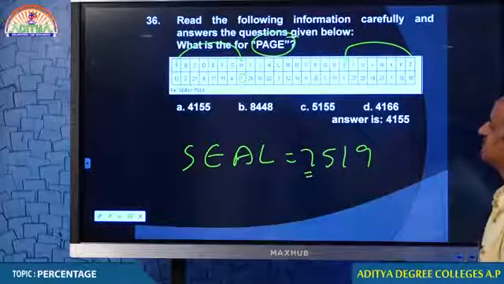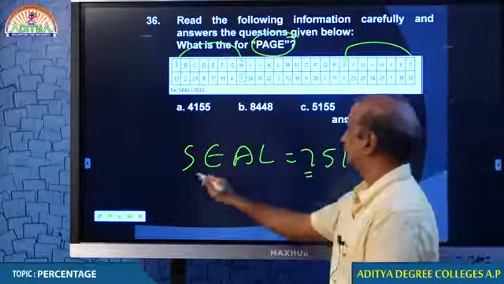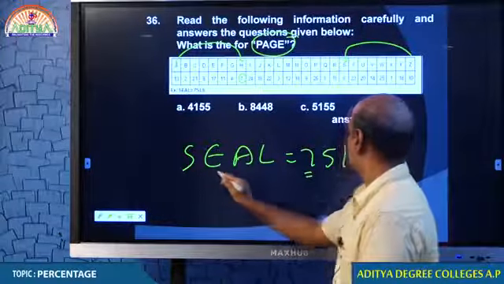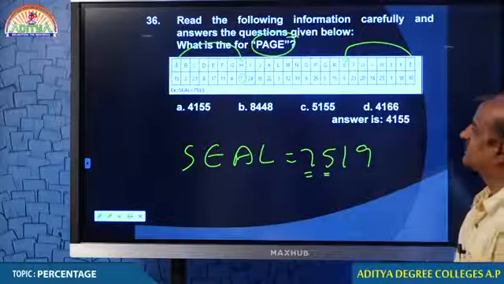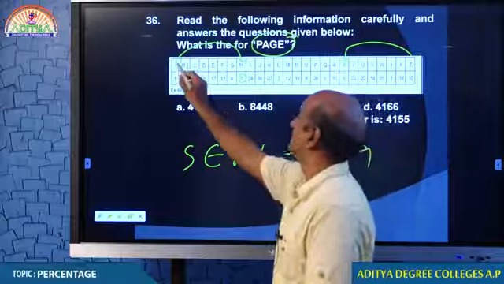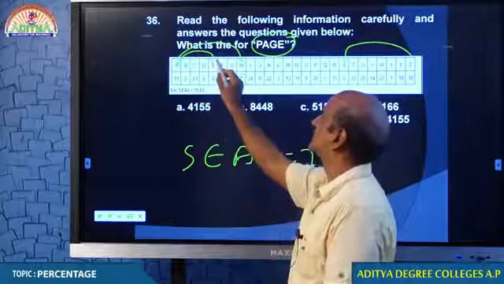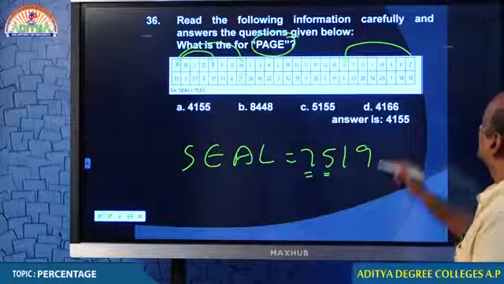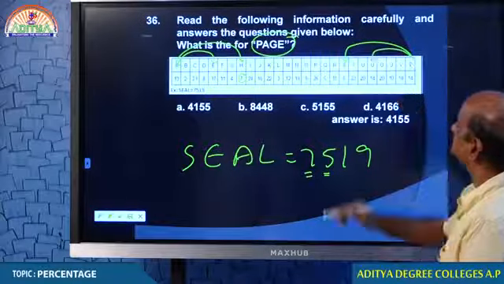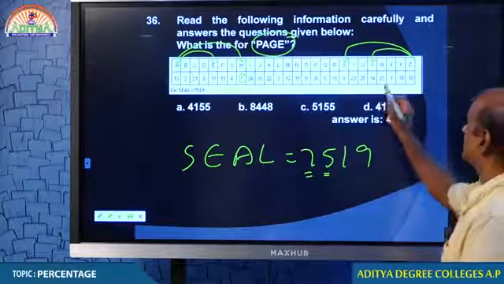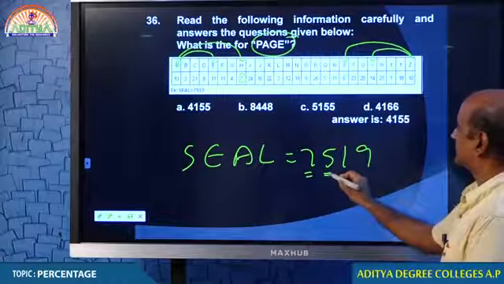Done? Then E. S is done, my dear students. Now E. Now we have to see how we get 5 from E. Tell me, E is 5th from left. What is the 5th from right letter? V. What is V? 1 plus 4, 5. Yeah, we get it.